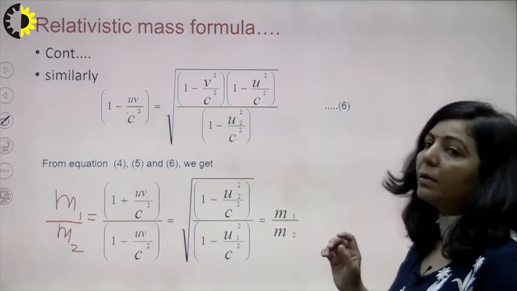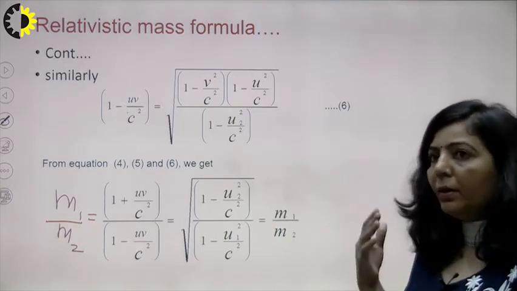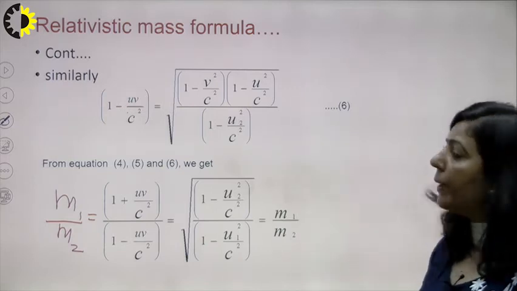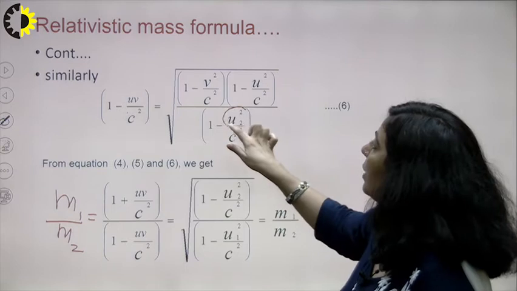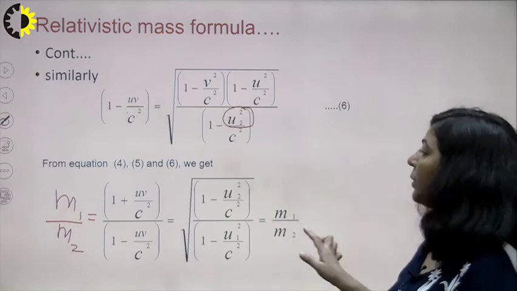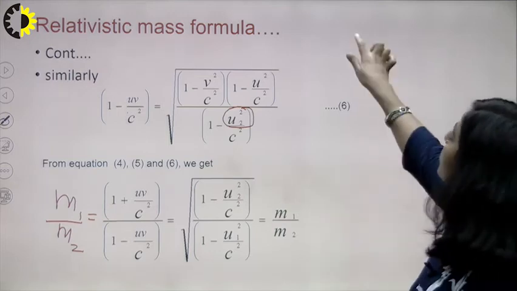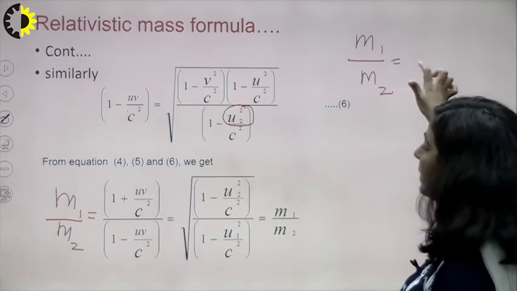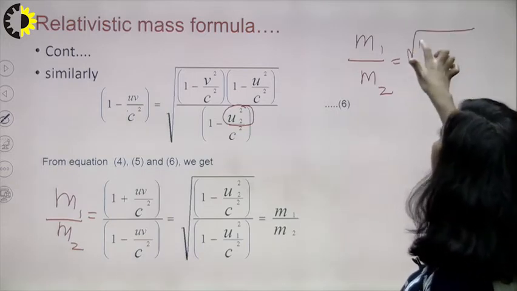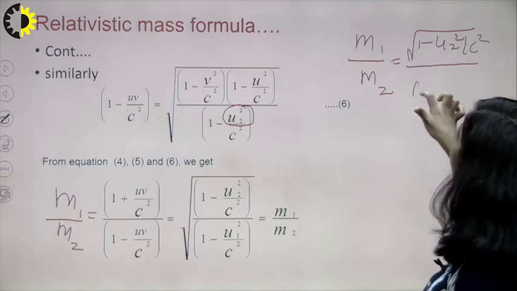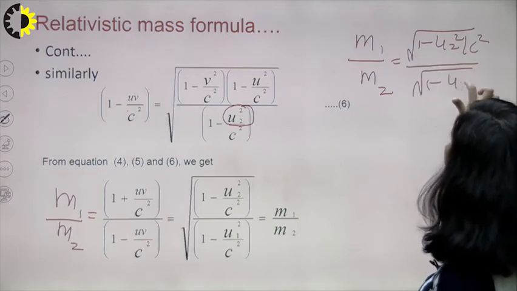Denominators are different. In m1, in the first term, the denominator has a term containing u1, and in the second one, there is a term containing u2 in the denominator. So after solving, you are reaching at this position. So you have m1 upon m2 as under root 1 minus u2 square upon c square upon root 1 minus u1 square upon c square.